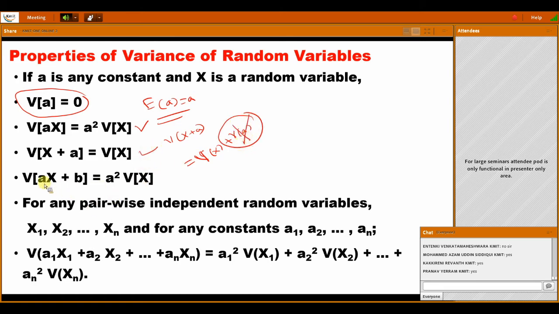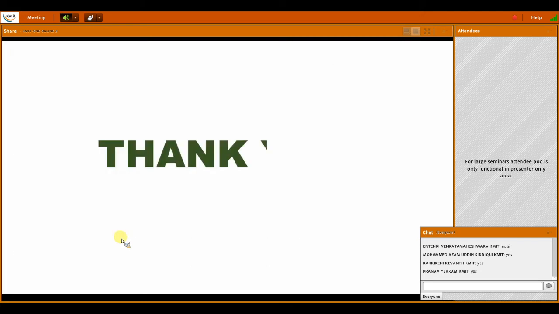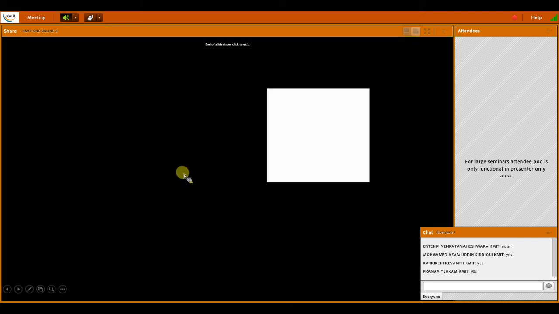In the same way, variance of AX plus B means variance of AX plus variance of B. Variance of B value is 0. Variance of AX is A square into V of X. So you have to remember this type of properties. Easily you get one or two questions from these properties. Okay. That is to be completed.